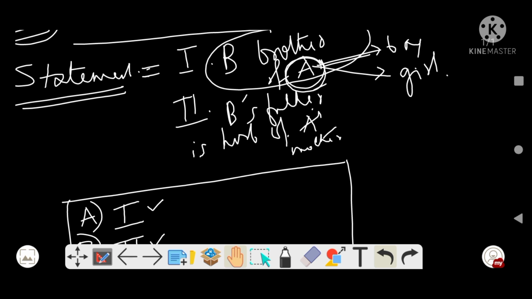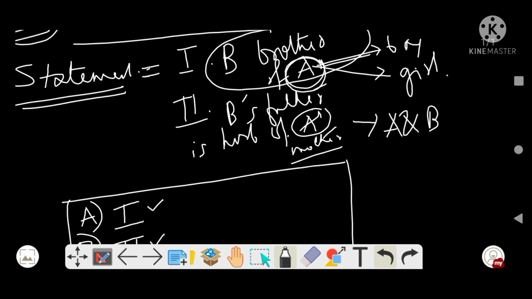Correct. So what do we get from this statement? B's father, B's पिताजी, is the husband of A's माताजी, right? So from statement 2 we can say that both A and B are children of single parents, because B's father is different, A's mother is different before marriage, right?